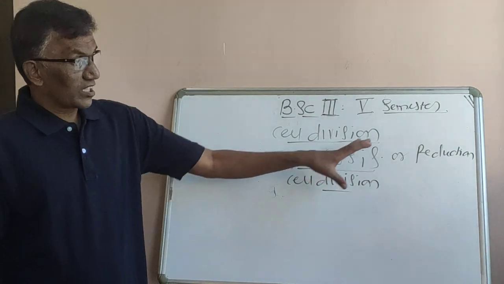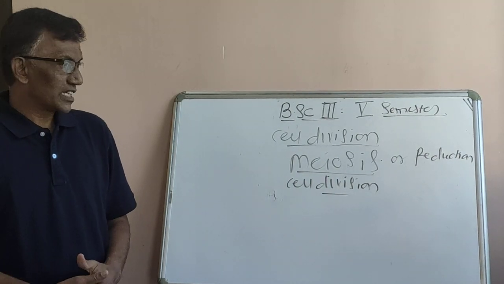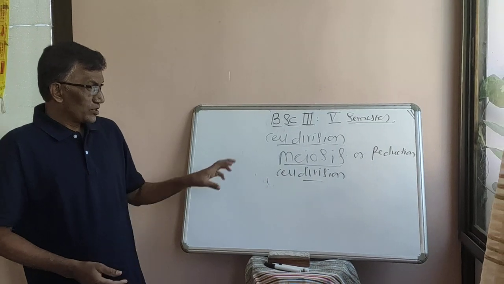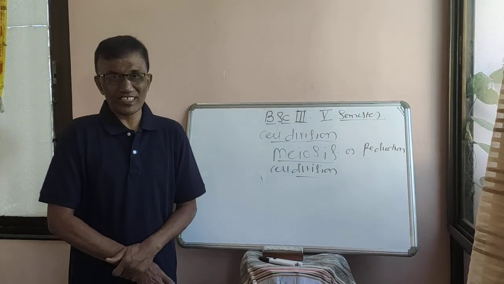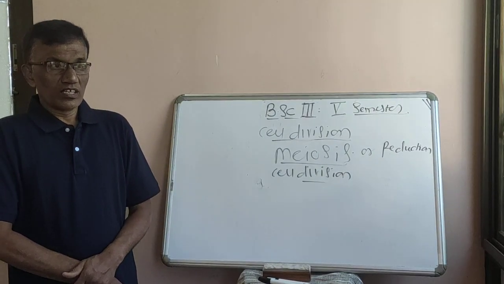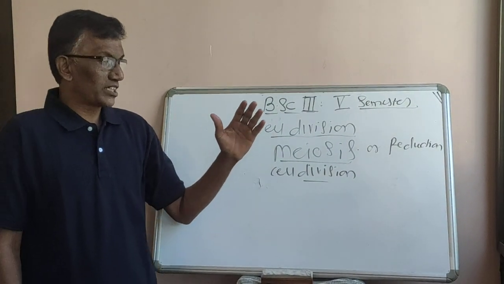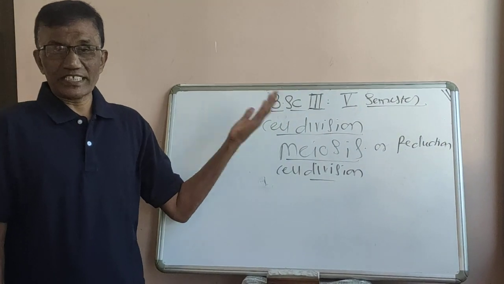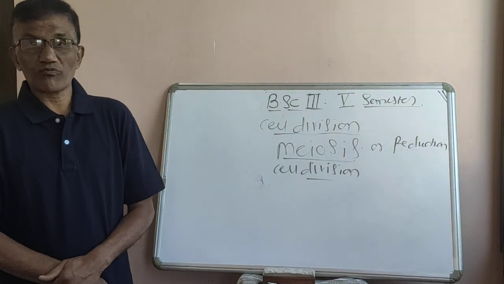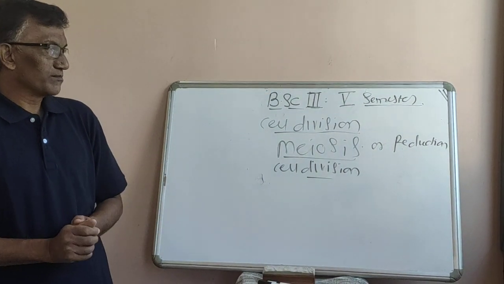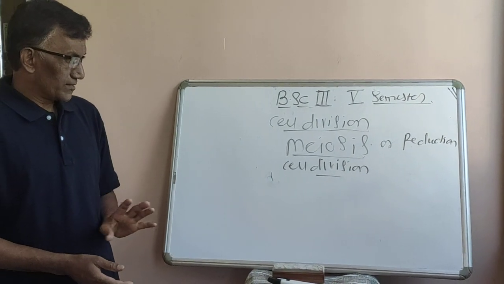Meiosis is also called reduction cell division. Reduction means reduced to half. Therefore it is also called reduction cell division, or meiotic cell division. Mitosis takes place in somatic cells, and meiosis takes place only in the reproductive cells for the formation of gametes. That is also one of the important differentiating points between mitosis and meiosis.